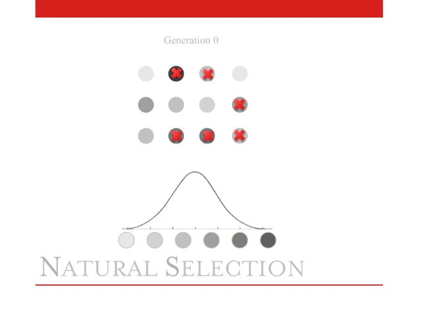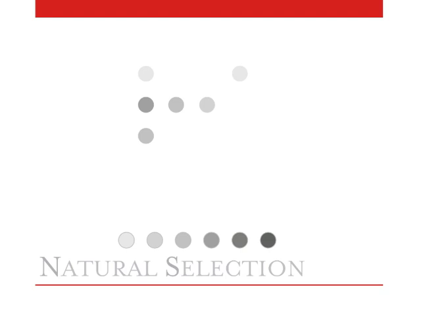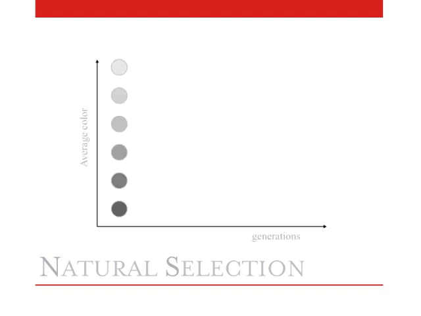The survivors of Generation 0 will reproduce and give rise to Generation 1. This new generation will reflect the genetic makeup of the survivors and may now have a different, lighter average color than the original Generation 0. In this way, natural selection may predict evolutionary change in a particular direction on the basis of trait fitness.